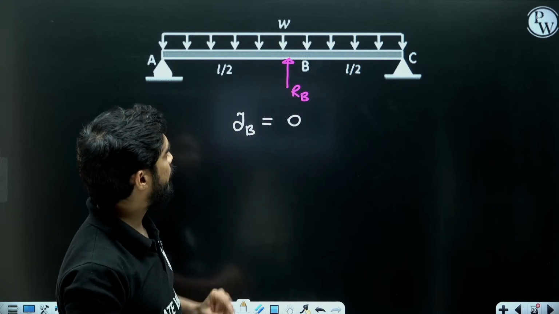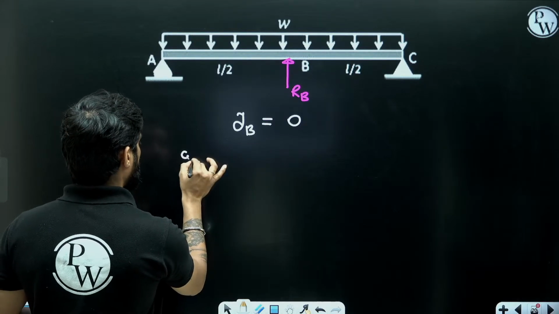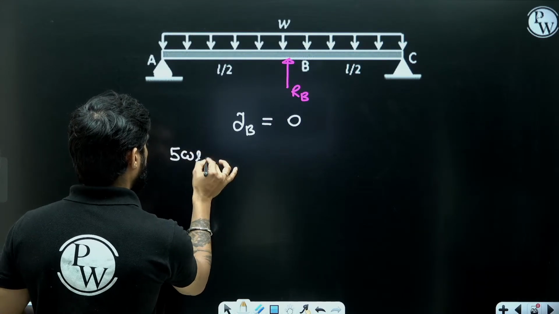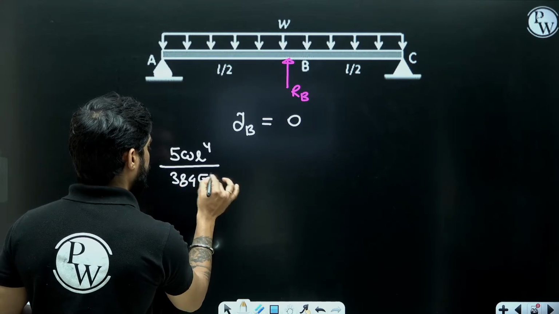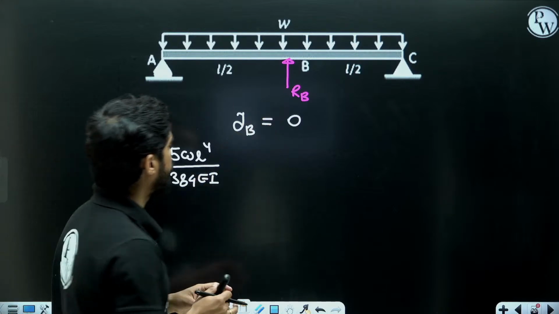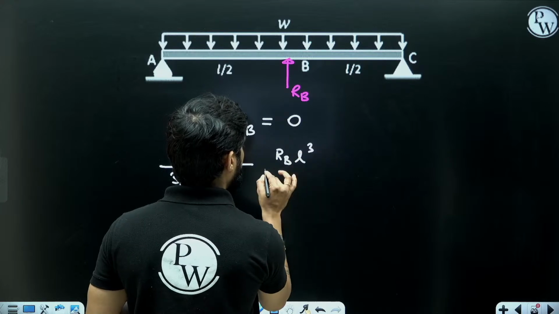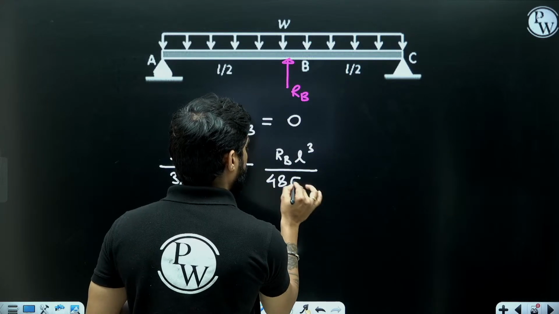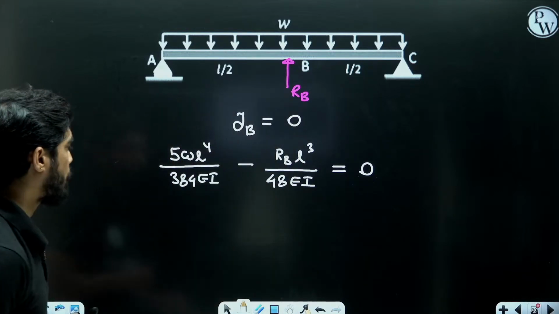And vertical deflection at B will be 5WL to the power 4 by 384 EI due to the UDL, it will be downward, and due to RB, it will be upward. Let me consider it negative. Minus RB L cube by 48 EI, and this must be equal to 0.